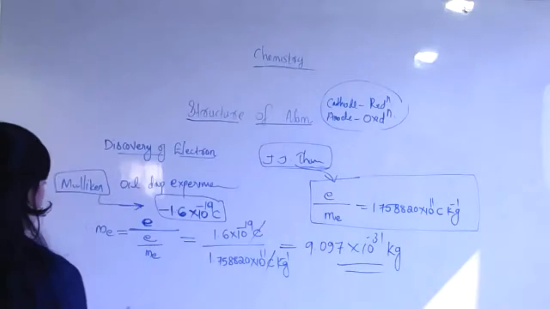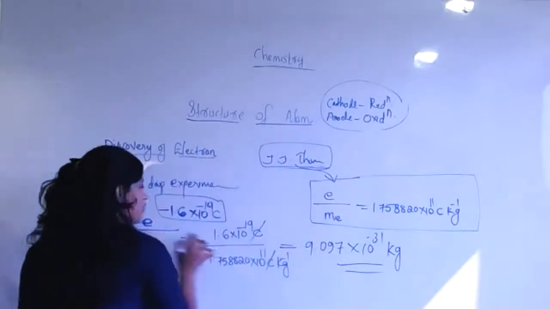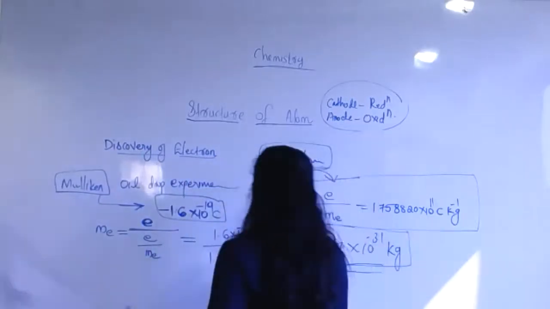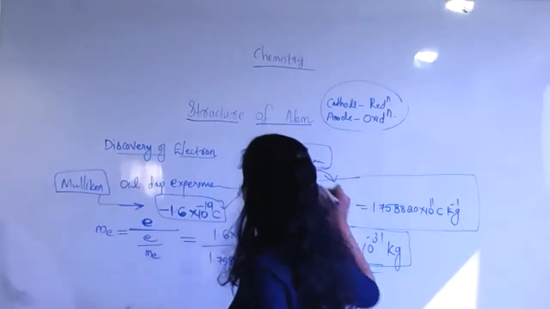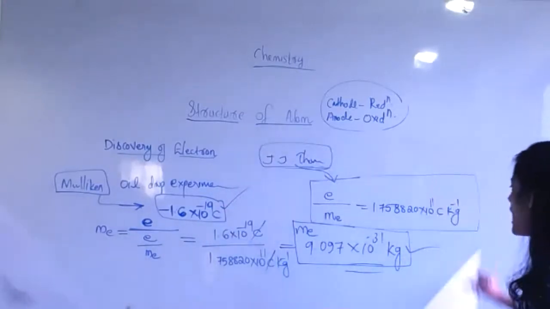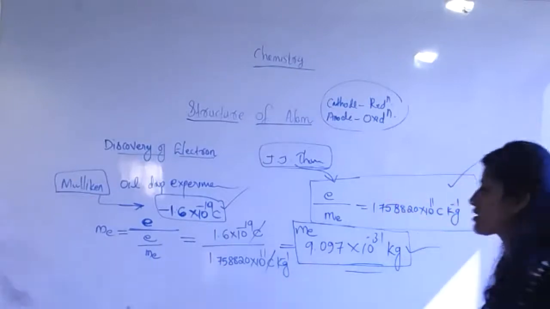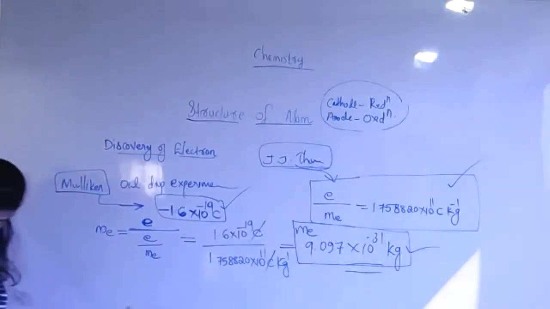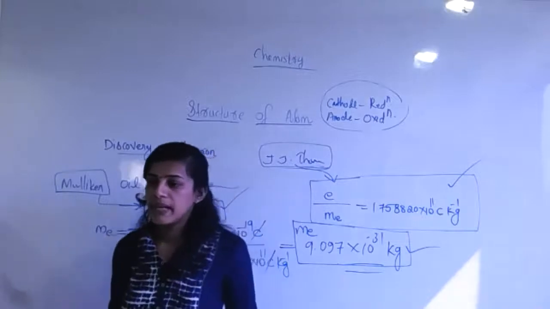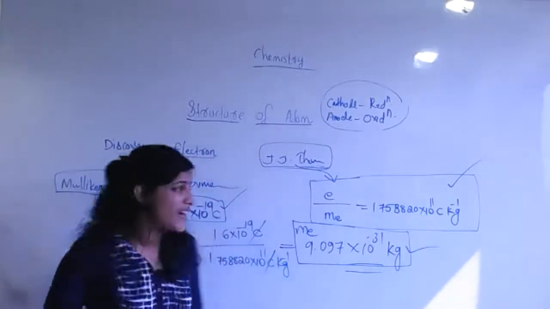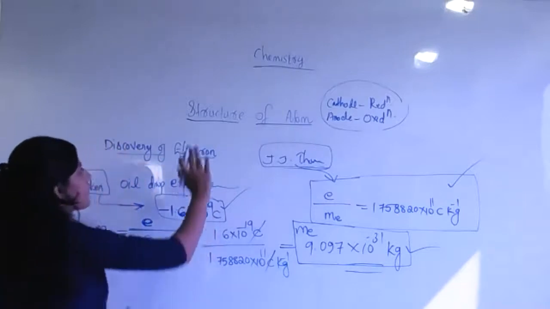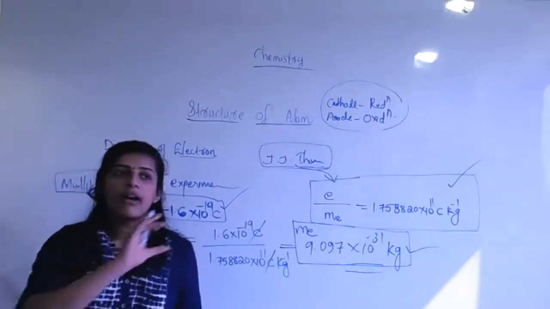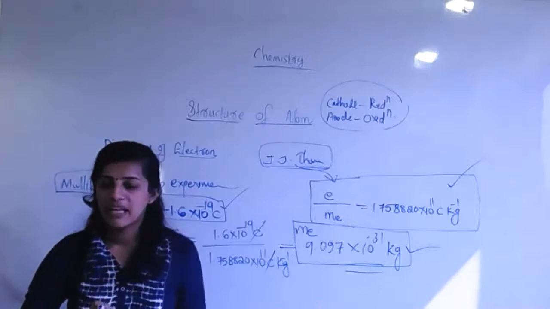These generalizations are very important. Keep them in your mind, because we want to use them during calculation time. So the important facts here are the charge of the electron, the mass of the electron, and the e by m_e charge by mass ratio. Clear? Yes, miss. During the lecture, you can prepare your own short notes. In this section we will study the structure of the atom, discovery of the electron, cathode rays. That diagram is important. These are the main generalization points.